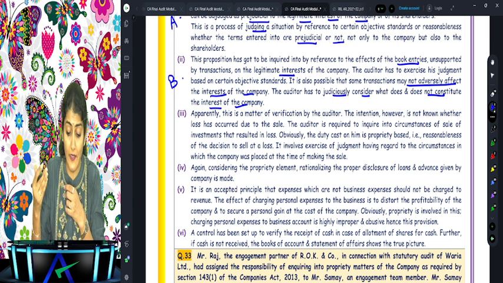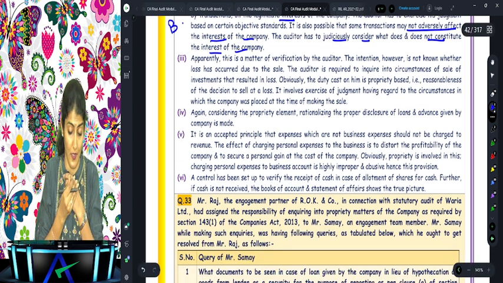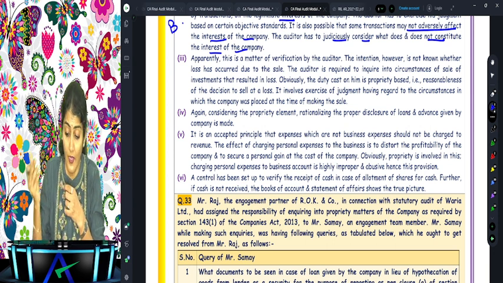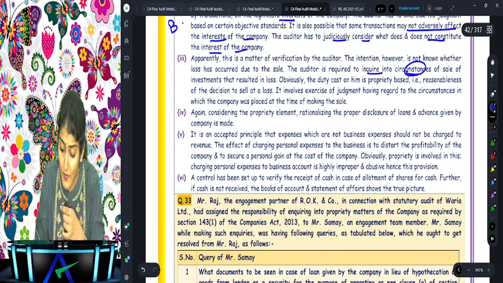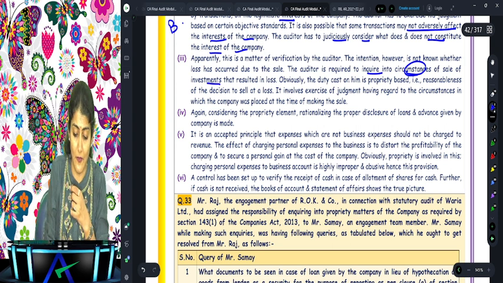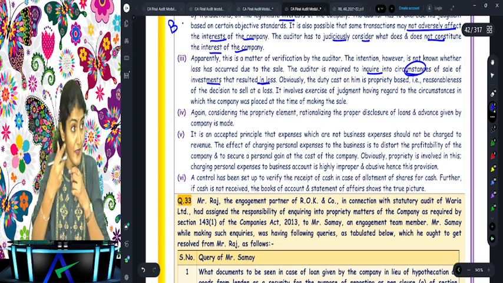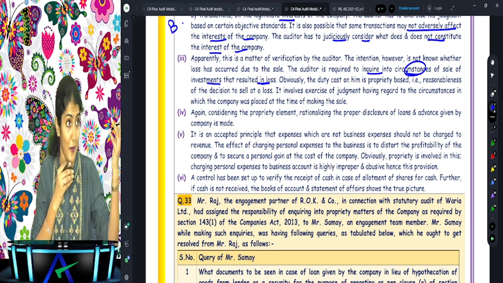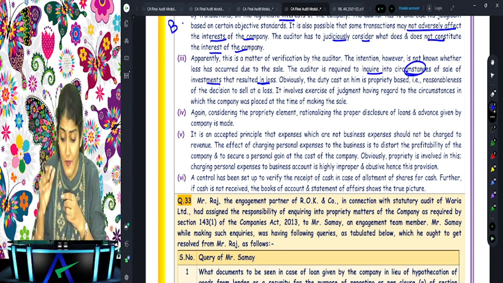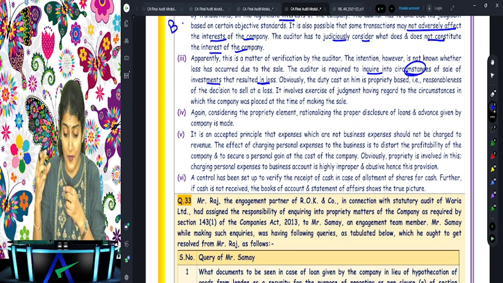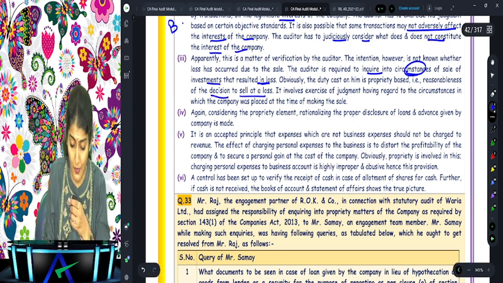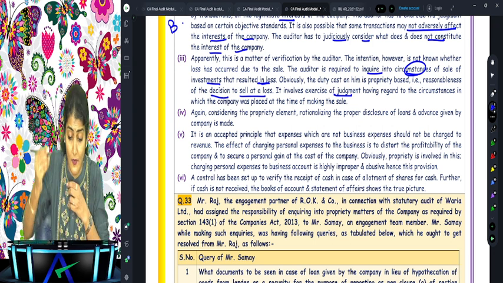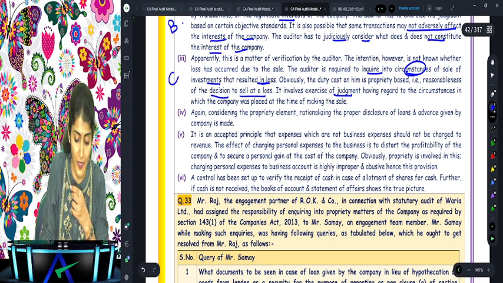Then apparently this is a matter of verification by the auditor. The intention, however, is to know whether loss has occurred due to the sale. The auditor is required to inquire into the circumstances of the sale of investments that resulted in loss. Okay? Is it a liquidity crisis in the company that you had to sell your investments at a loss? You remember that? Okay, obviously the duty cast on him is propriety based, the reasonableness of the decision to sell at a loss. It involves exercise of judgment having regard to the circumstances in which the company was placed at the time of making the sale.